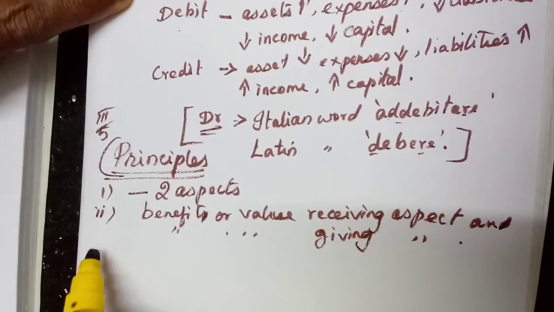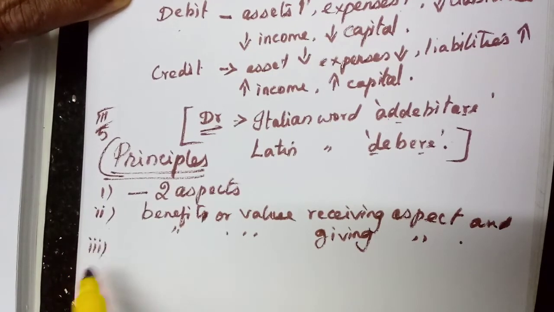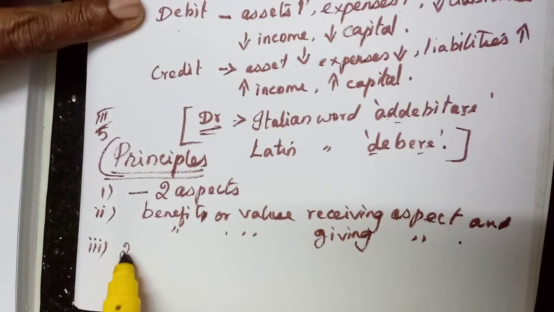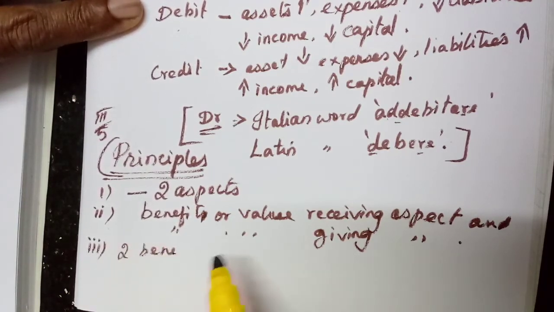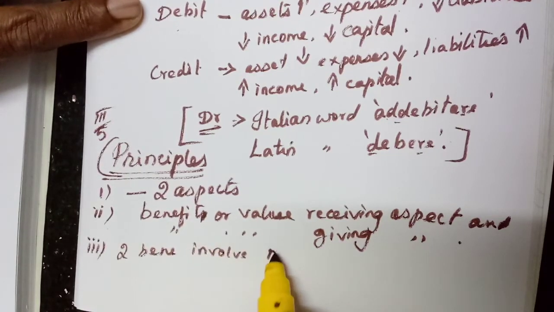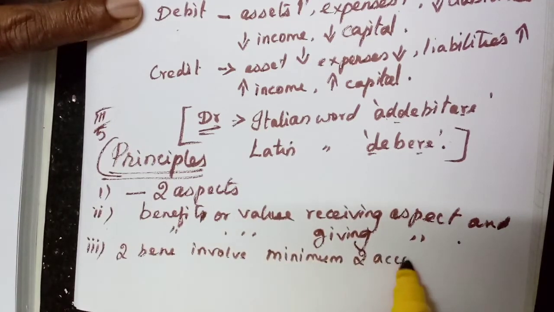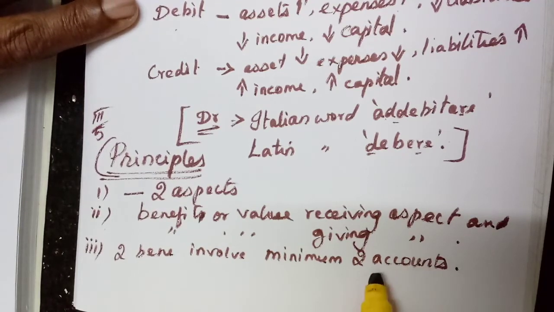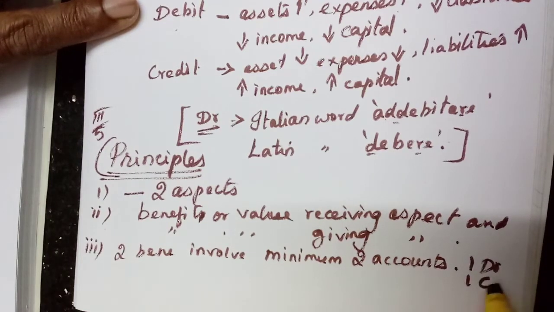Then the third principle: these two aspects involve a minimum of two accounts. These two aspects affect at least two accounts, at least one debit and one credit aspect will be there.